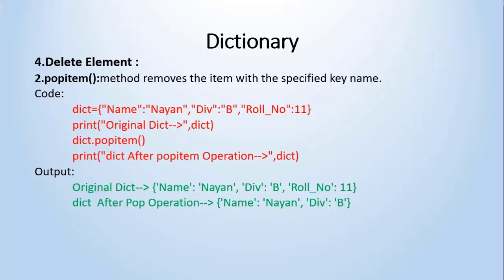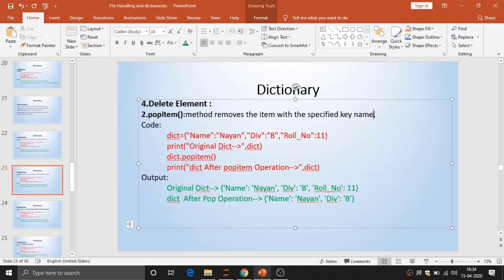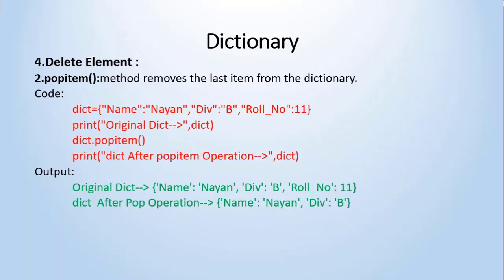Okay, same I have written over here. By mistake I have written that the method removes the item with the specified key name. Actually it is removing the last item from the dictionary. Okay, so I am saving that change. So it will remove the last inserted item from the dictionary.